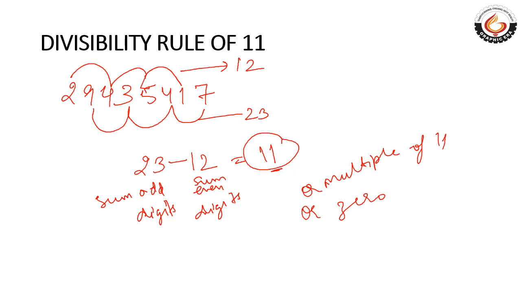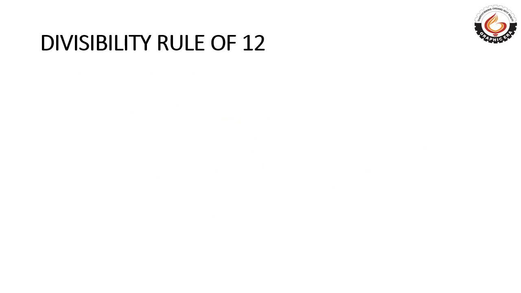Got it? Now let's have a look at the divisibility rule of 12. Any number if divisible by 3 and 4 both, then the number will be divisible by 12 also. Now let's have a look at the divisibility rule of 13. It's again a bit complex one, but very similar to the divisibility rule of 7. In that, we just made the groups from the right.